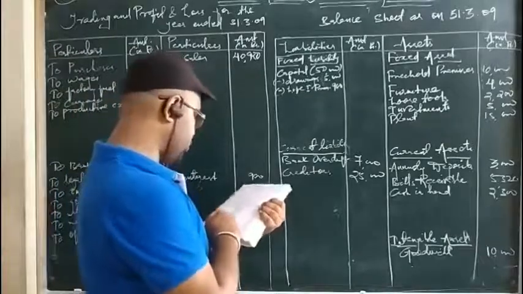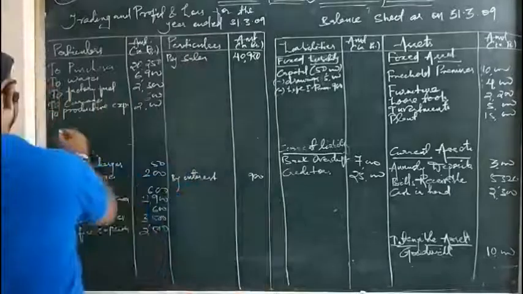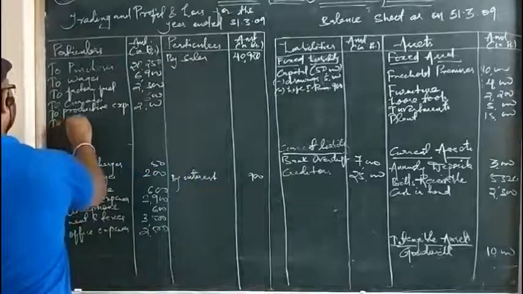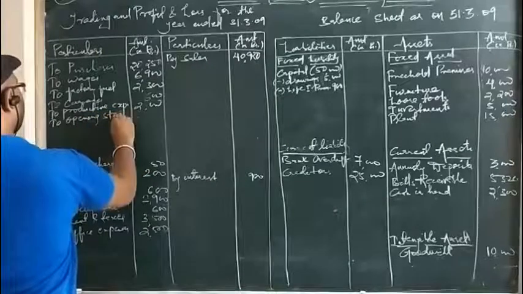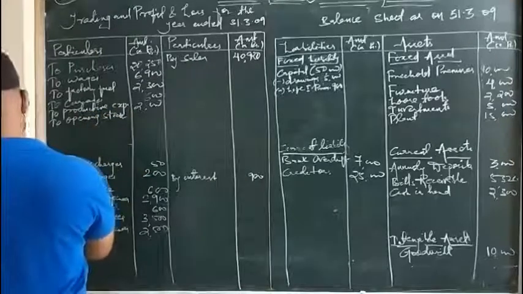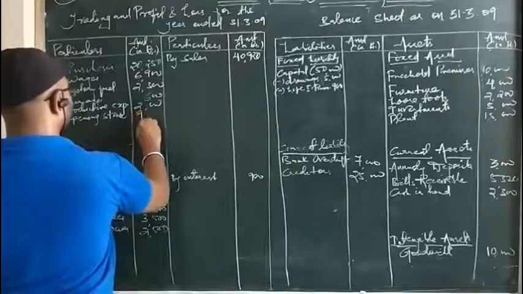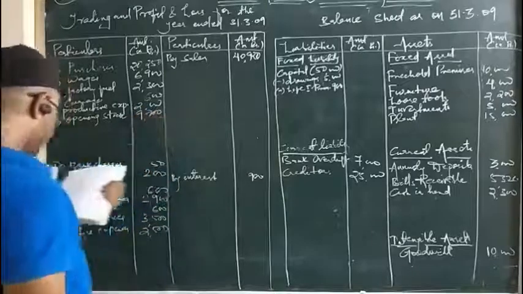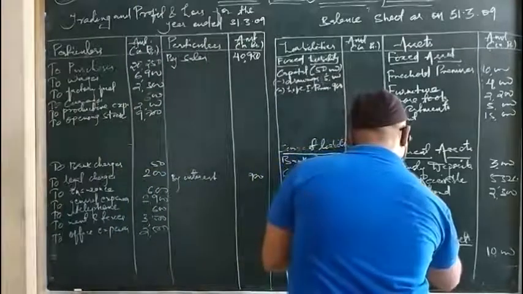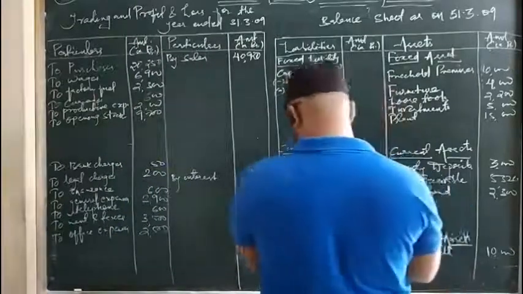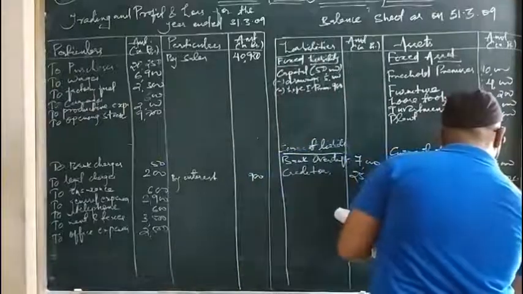Then we have stock. That means opening stock. It is posted here to opening stock. Stock on 1st April 2008, that means it is opening stock. Then we have debtors. Debtors are current assets, so we will write here debtors. That is 25,000.